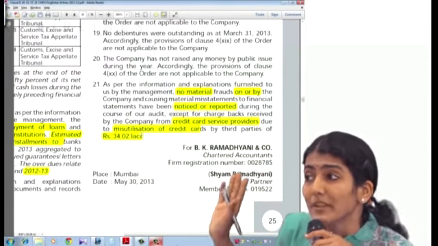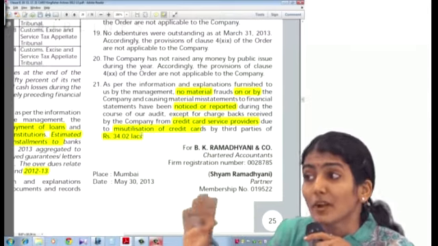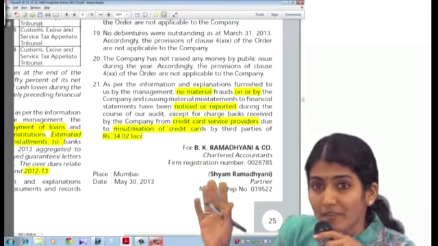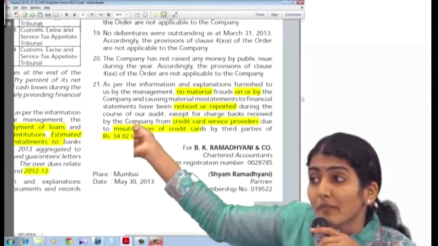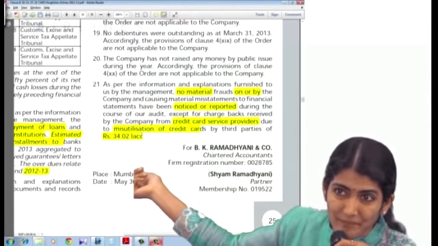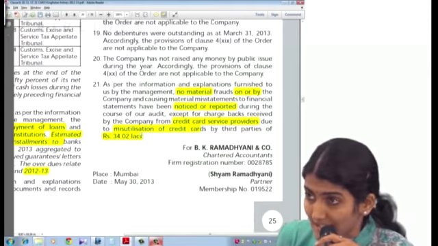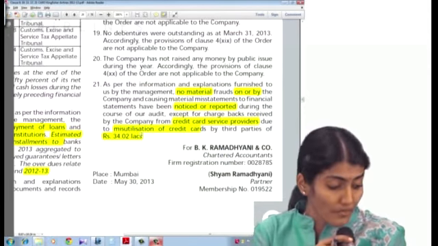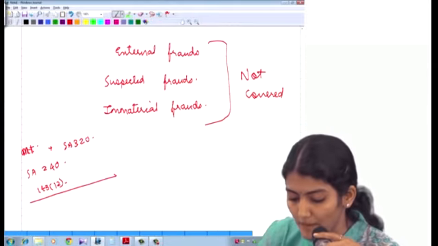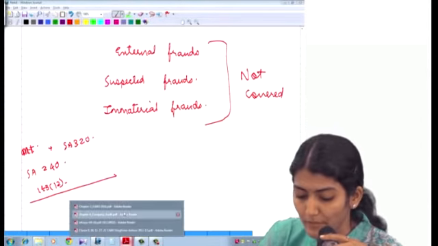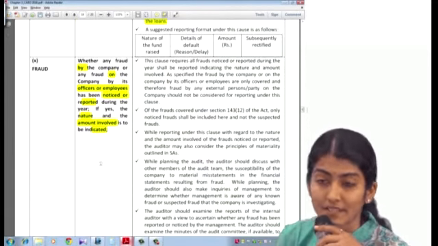So now this will not come in the new Caro. Because new Caro, what does it say? The external frauds are not to be covered. But in the old Caro, this point was not there. What I wanted to show you anyway is that the nature and the amount involved is to be indicated. Any fraud on the company or by the company by its officers or employees noticed or reported during the year, if yes, the nature and amount involved is to be indicated.